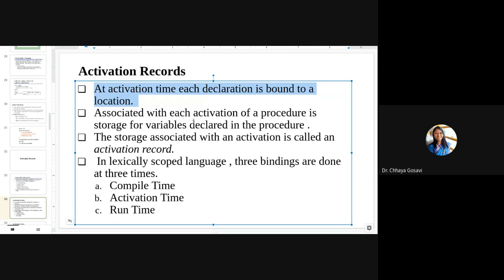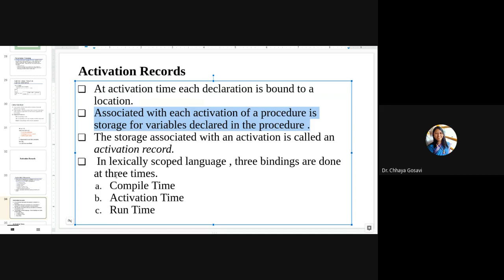Associated with each activation of a procedure is storage for variables declared in the procedure. So if you call a procedure 10 times, for example from a for loop, 10 different activations are created for that procedure. Every time a new activation record is created.